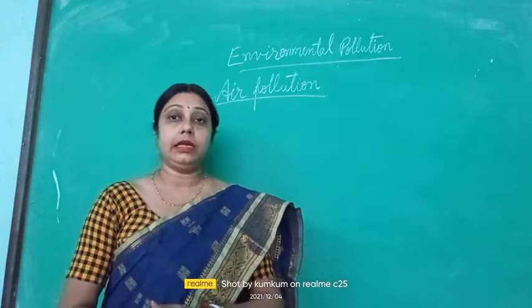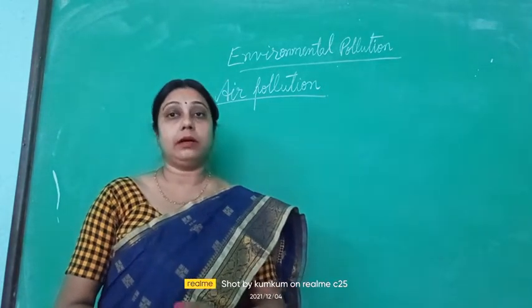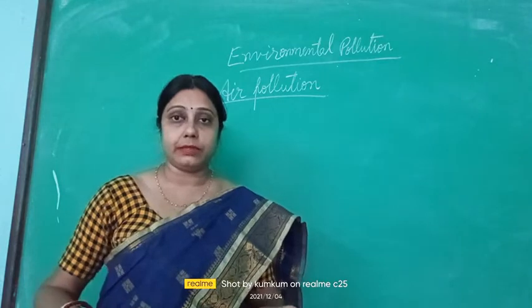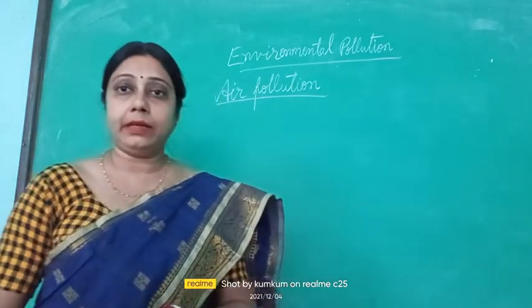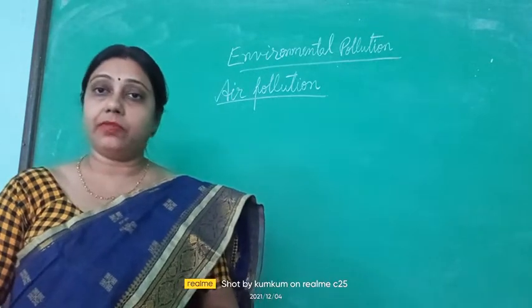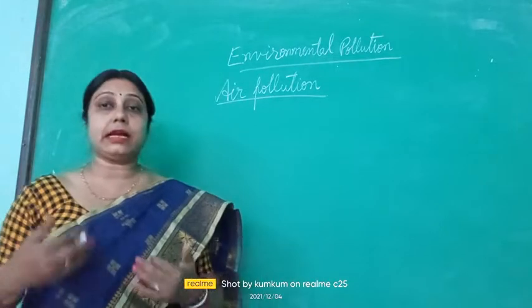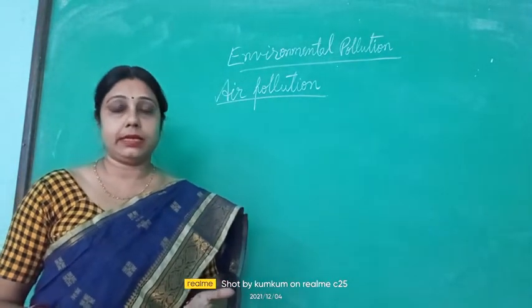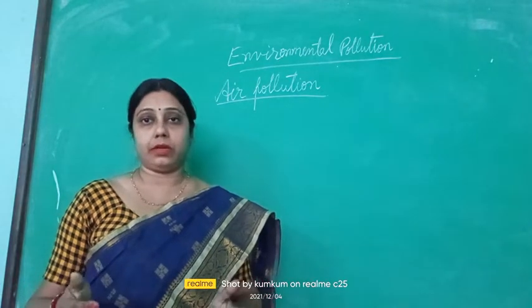But think, if the oxygen level goes down or the air becomes polluted and we breathe in the dirty air, what will happen? We will become sick. All the living beings will start to become sick, and this way the whole life support system will be destroyed.